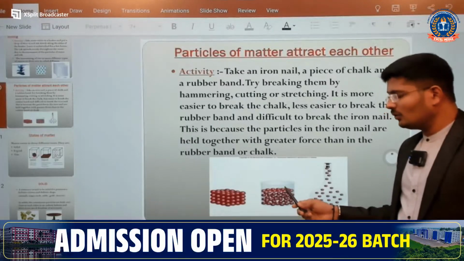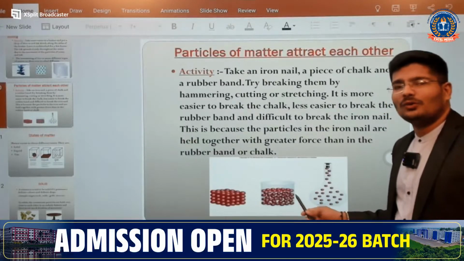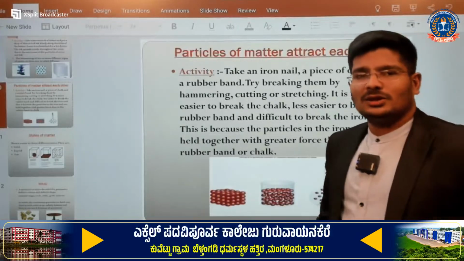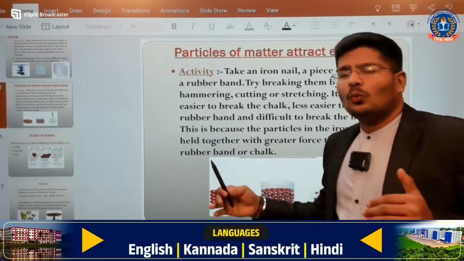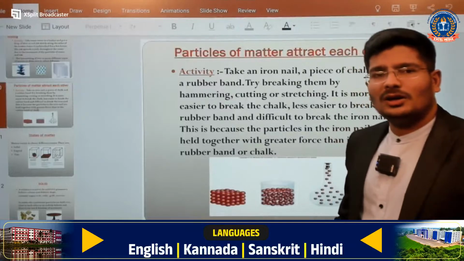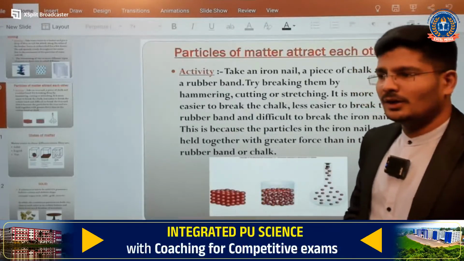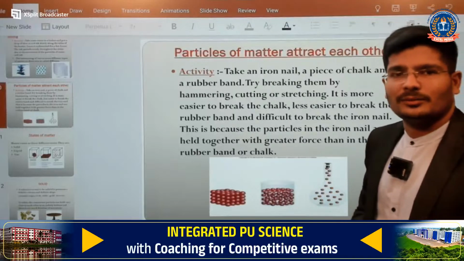So here you can see the fluidity. Why is it fluidity? Because the force of attraction is less, the movement will be faster, and the atoms will move very fast in the particular case of a gas. I hope you have understood. If you have understood, just give me a thumbs up.